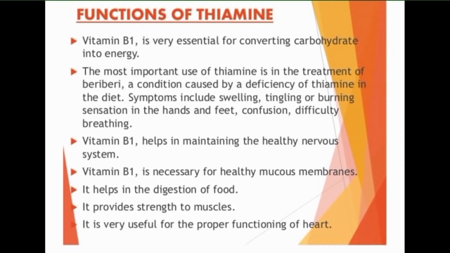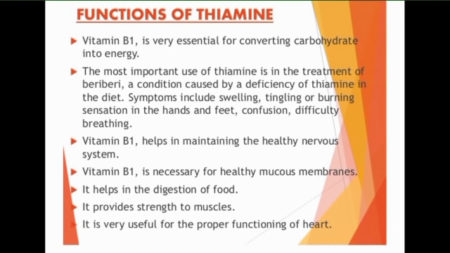Transketolase is dependent upon TPP, and this is the enzyme of the hexose monophosphate shunt pathway, that is the HMP shunt pathway. This pathway is concerned with the production of ribose and NADPH, which are required for nucleic acid and lipid metabolism.